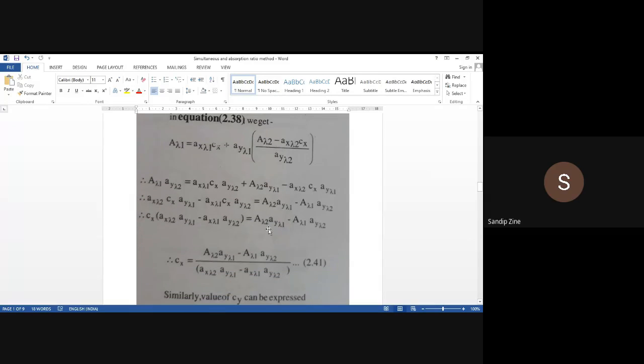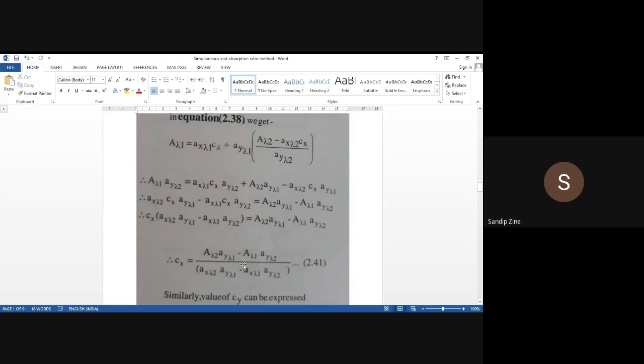Solving this equation, we get concentration of X is equal to A lambda 2 into Ay lambda 1 minus absorbance value of lambda 1 at absorptivity value of Y at lambda 2, divided by, this factor will be as it is, Ax lambda 2 into absorptivity Y lambda 1 minus Ax lambda 1 into Ay lambda 2.